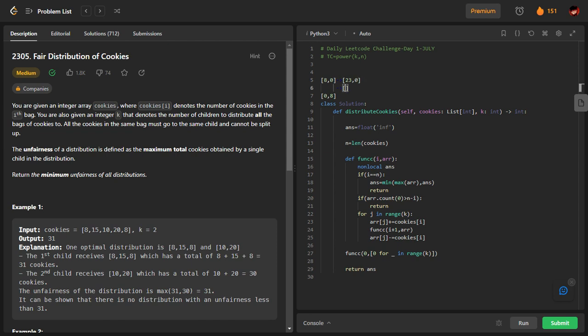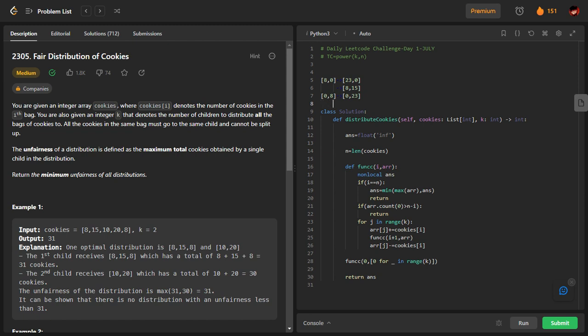See, 8 will remain, and then 15 will come here. Similarly it will proceed further. Now for this case also there will be two cases. Either 15 will go to the first child, or it will go to the second child. Similarly, these things will be calculated. For example, 0 comma 23 will come here, or the second case, 15 will come here: 15 comma 20, 15 comma 8.